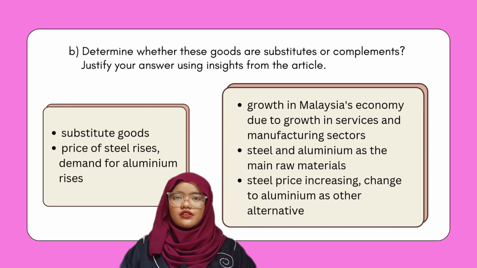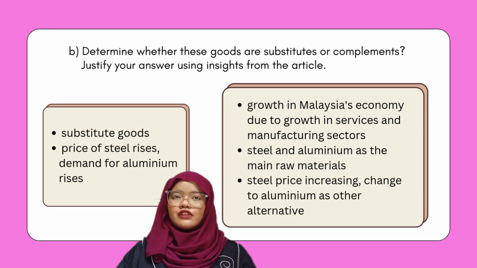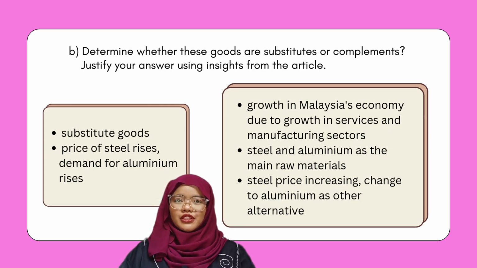When the price is increasing, the demand is also increasing. From the article, we can see that the growth in Malaysia's economy is caused by the growth in services and manufacturing sectors. These two industries are using steel and aluminium as their main raw material. But since the price of steel is increasing up to 15%, they need to find another alternative to minimize their cost. They may use aluminium to replace the steel. This shows that steel and aluminium are substitute goods. This substitution helps balance input cost while maintaining production efficiency.